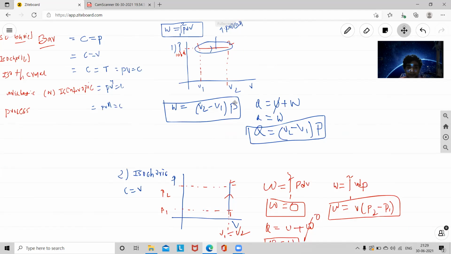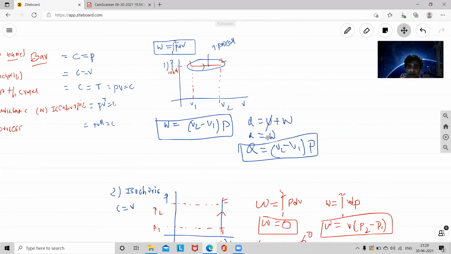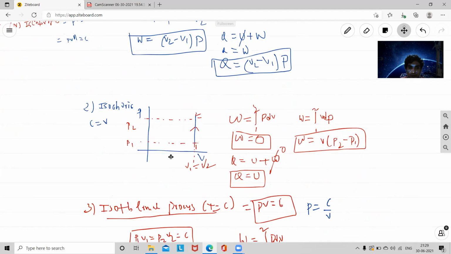So for the W value, there is a little derivation for the constant pressure process. You will get W is equal to V2 minus V1 into P, that is, change in volume into P. So Q is equal to W if internal energy is neglected. Similarly, isochoric is constant volume, so the representation on the PV diagram is a vertical line, the volume is fixed, so dV is 0, W is 0, and Q is equal to U. If we take VdP work, we can derive that W is equal to the change in pressure, P2 minus P1, multiplied with V.